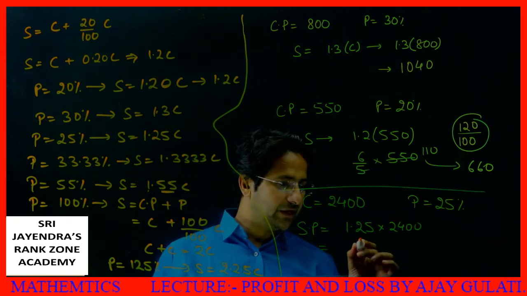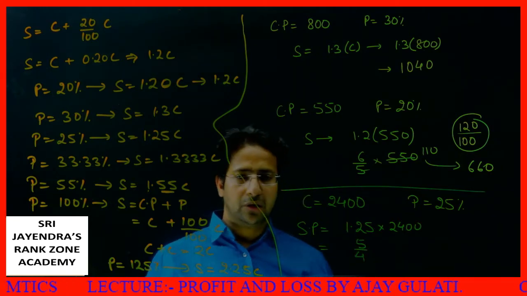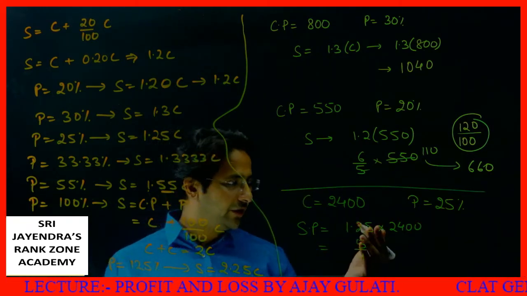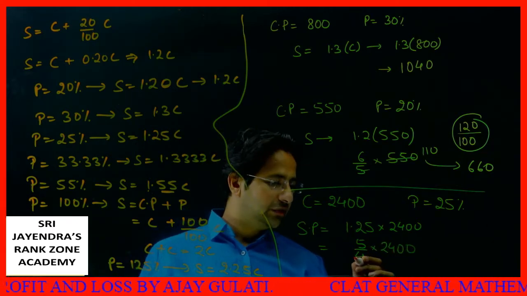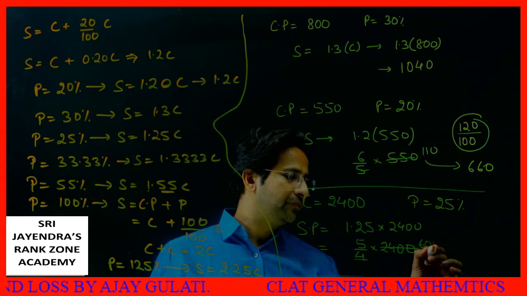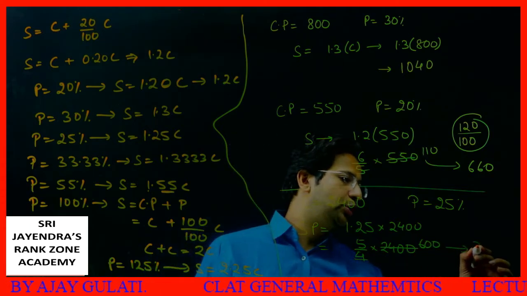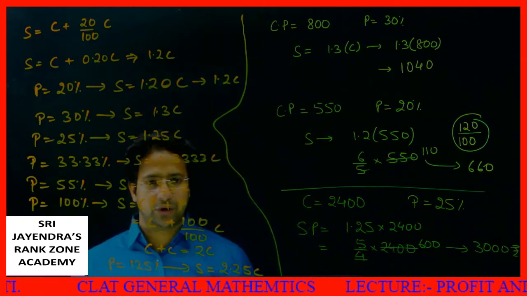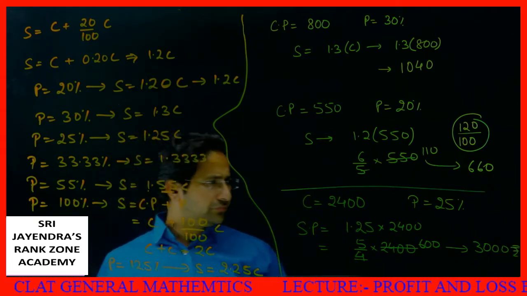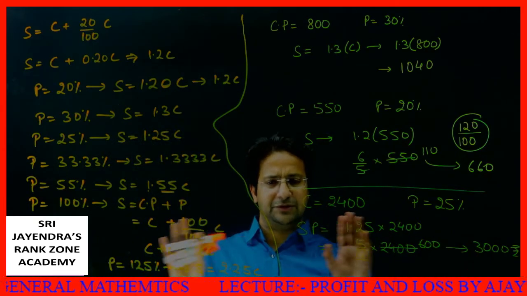You can also write it as 5 by 4. 1.25 is 125 by 100. You can say 2400, this will give me 600. 5 into 600 is equal to 3000 rupees. This is my selling price. Very clear to all of you? Yes, it must be clear to all of you.